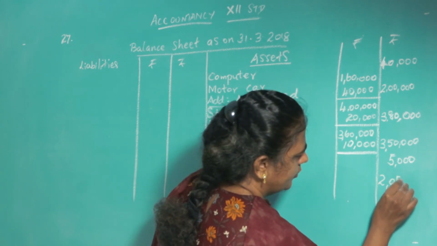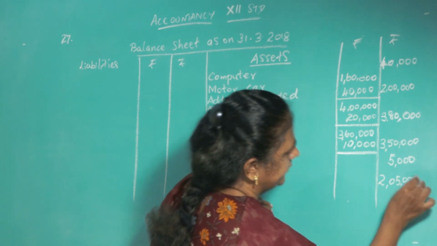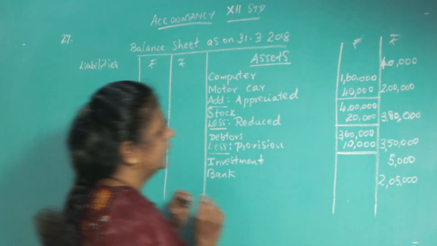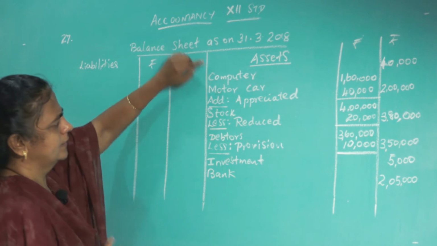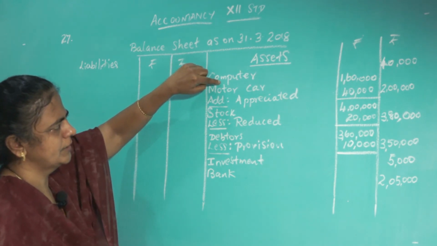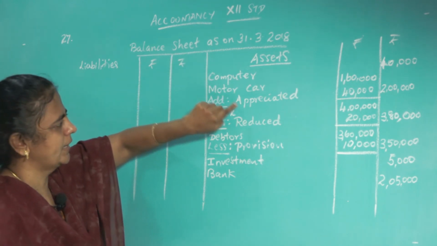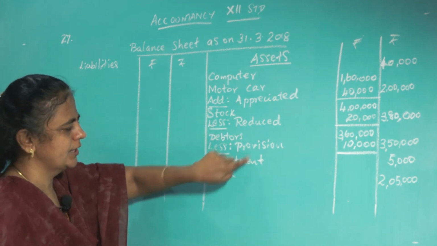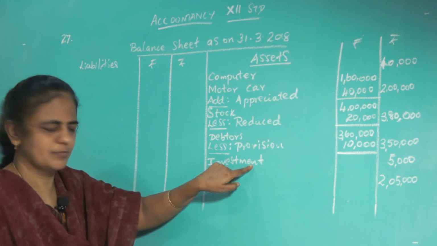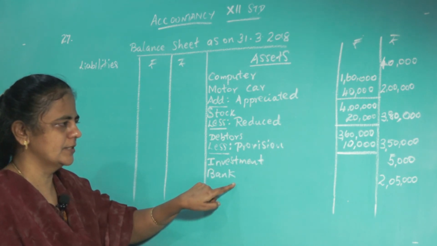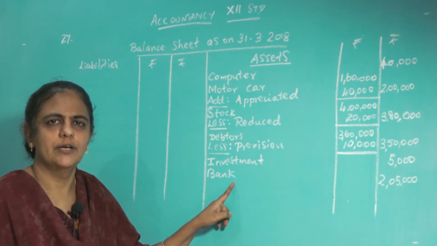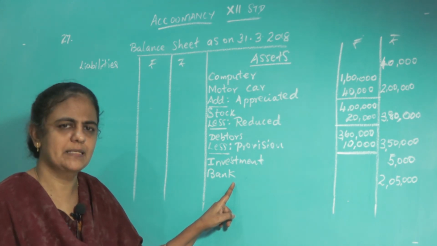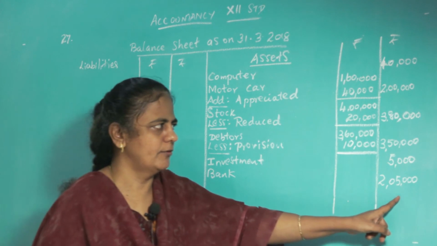Okay. Computer, no adjustment. Motor car increased, so I appreciated that. Stock reduced. Debtors also reduced. Unrecorded investment has been brought. Then for the bank account you have to be careful. You must open and see the cash at bank, the last brought down balance, and bring it here.